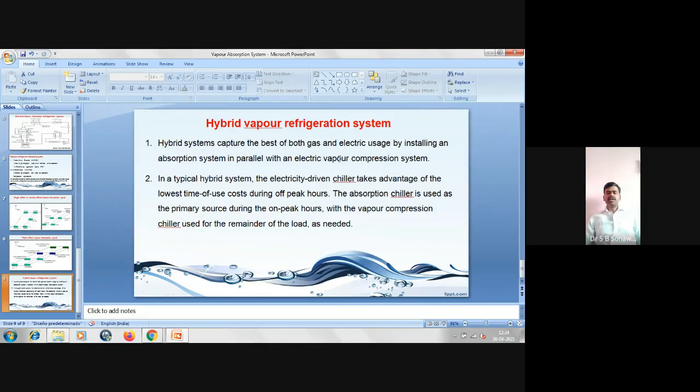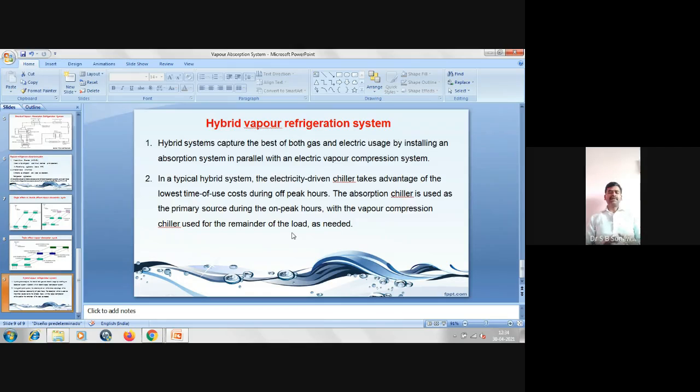So here we have both vapor compression as well as vapor absorption systems. In a typical hybrid system, the electricity driven chiller takes advantage of the lowest time-of-use cost during off-peak hours, and the absorption chiller is used as the primary source during the on-peak hours, with the vapor compression chiller used for the remainder of the load as needed.